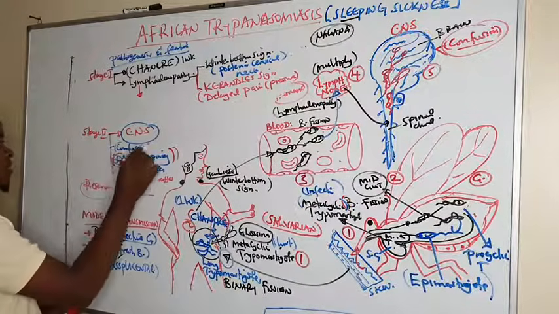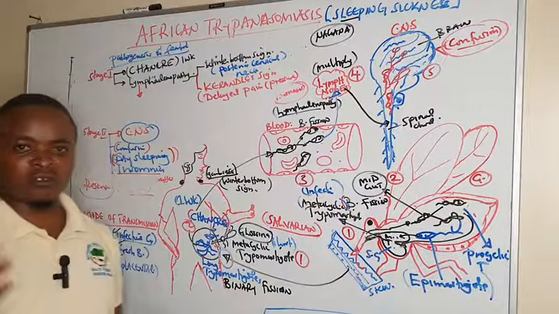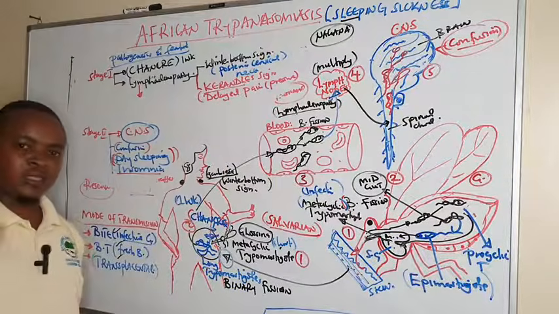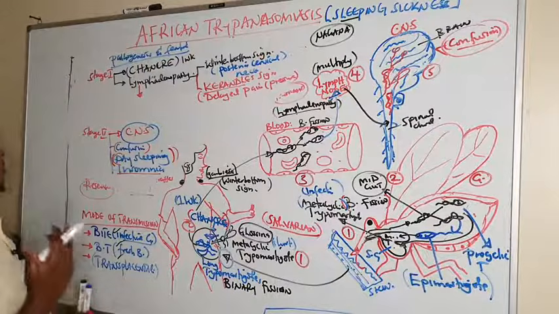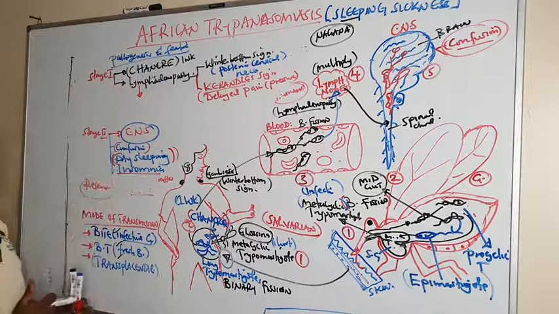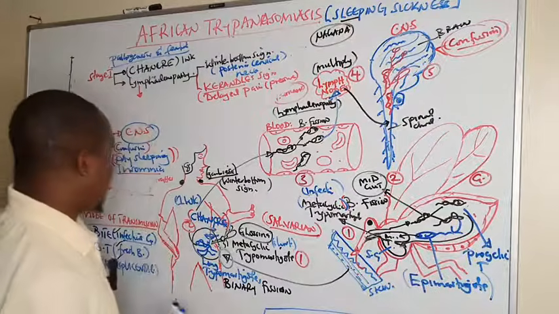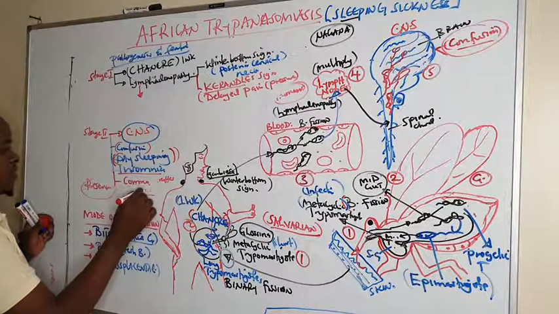There is confusion, there is insomnia at night, that is the disturbance of sleep, and at the same time there is still Kerandel's sign, that is pain on exertion or on applying pressure. So these are some of the things we can talk about under clinical features, how you can know that someone has the disease, and if it is not treated, it can result in coma and death.